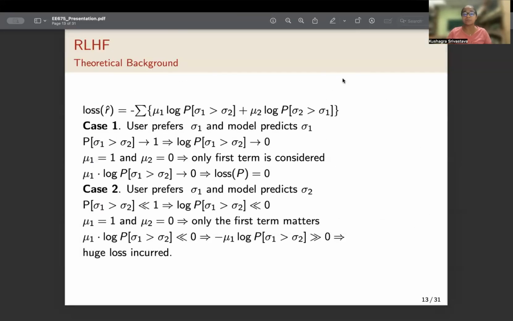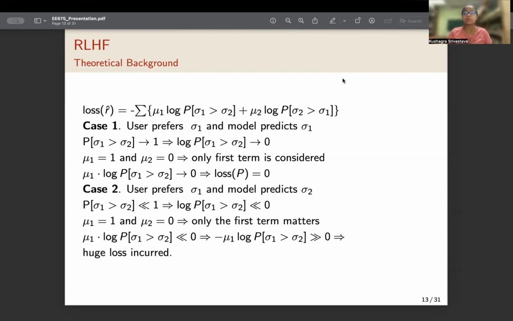The loss function looks as follows: minus the sum of mu1 log P(sigma 1 > sigma 2) plus mu2 log P(sigma 2 > sigma 1). If the first response is preferred, mu1 is set to 1 and mu2 to 0. Otherwise, mu1 is set to 0 and mu2 to 1.